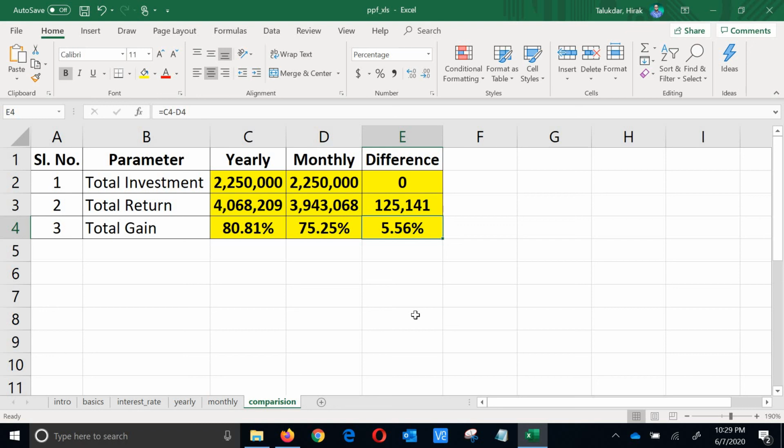So I have covered the basics of it, the interest rates, historical data, what are the norms, and a few frequently asked questions about PPF, and the yearly basis investment, how you can maximize the return, and monthly basis investment, and a comparison between yearly and monthly investment, and showed you the difference in return.